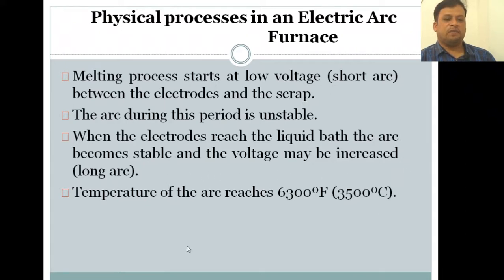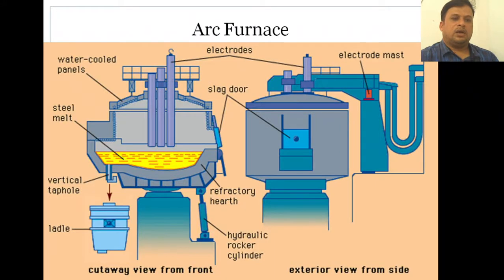We have a setup for increasing the length, as these electrodes are being lifted. First of all, a short arc is given such that it starts melting. After that, these electrodes are being lowered so that it melts at high temperatures. So first we give the short arc, and after getting into the liquid state, when the electrodes reach the liquid bath, the temperature can be raised for the electrodes from the star connection already given here.